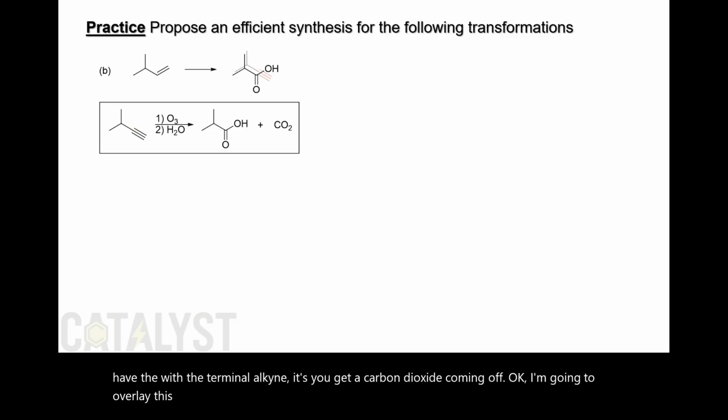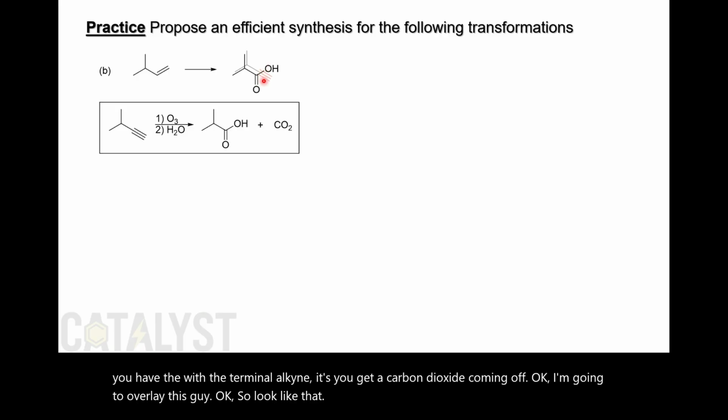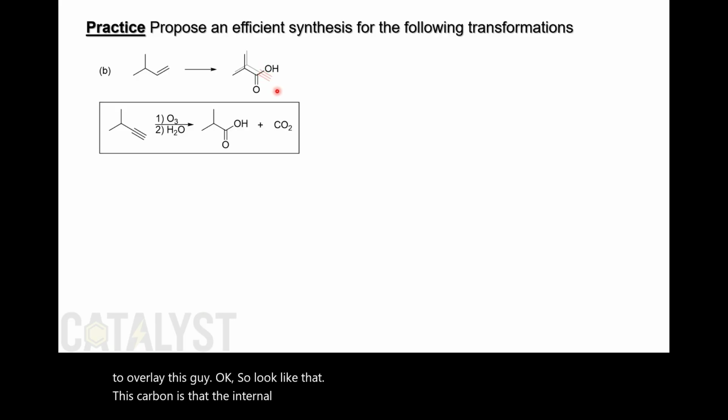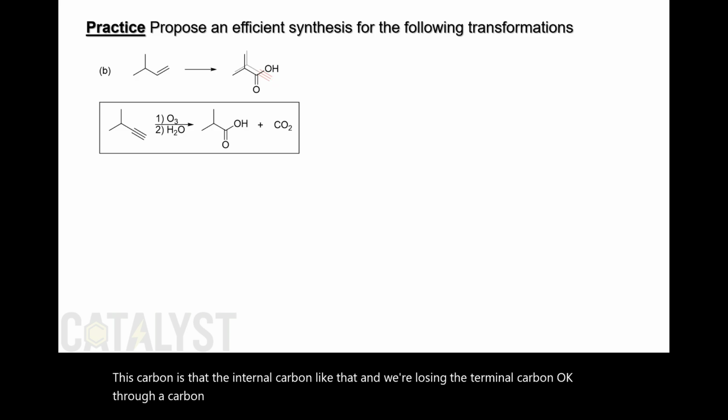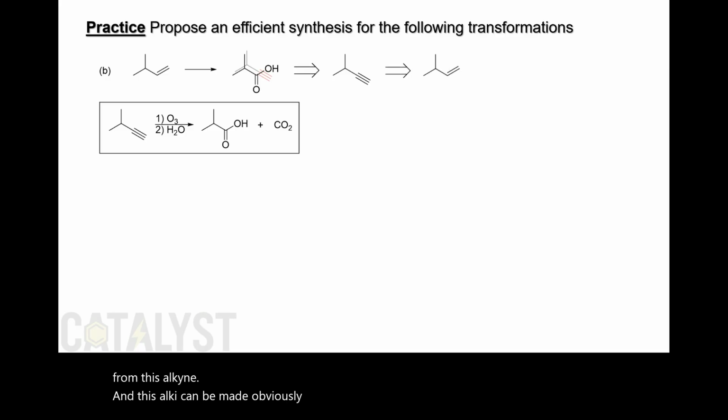So it looks like that. This carbon is the internal carbon like that, and we're losing the terminal carbon through carbon dioxide. So you can make this target molecule, the carboxylic acid, from this alkyne. And this alkyne can be made, obviously, from an alkene. Remember that? Add two leaving groups. Okay? All right, let's do this.